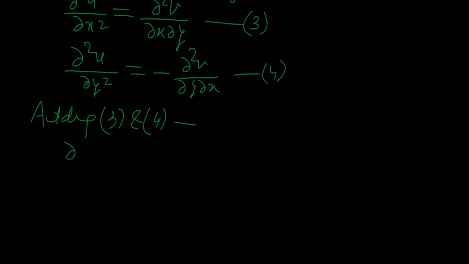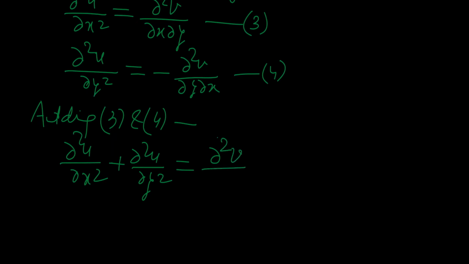We will get del 2u del x square plus del 2u del y square, and this equal to del 2v del x del y minus del 2v del y del x.